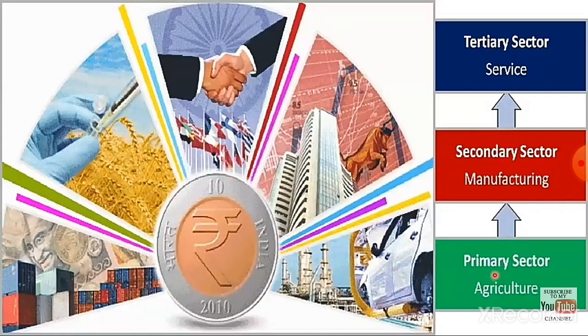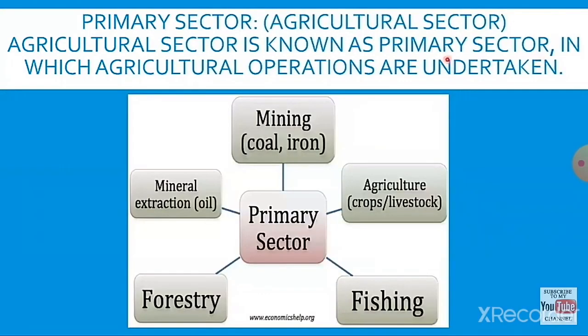It is classified into primary sector, secondary sector and tertiary sector. First, primary sector. It is also called agricultural sector. Agricultural sector is known as primary sector in which agricultural operations are undertaken. For example, primary sectors include agriculture like crops, livestock, next fishing, forestry, mineral extractions like oil, mining of coal, iron, etc. So the activity which is directly involved with nature is called primary sector or agricultural sector.